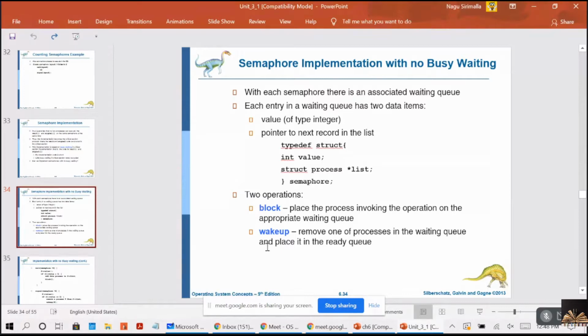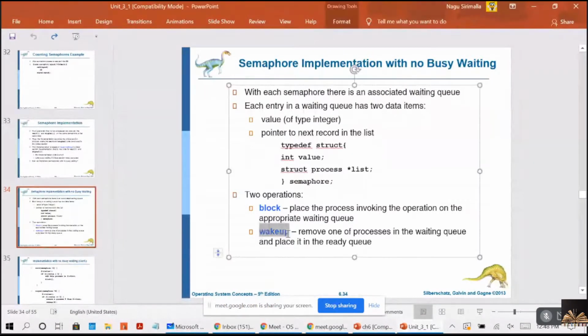So we'll be performing two operations, block and wake up. The wake up will be performed whenever there is a signal operation in the semaphore. Block places the process invoking the operation on the appropriate waiting queue.